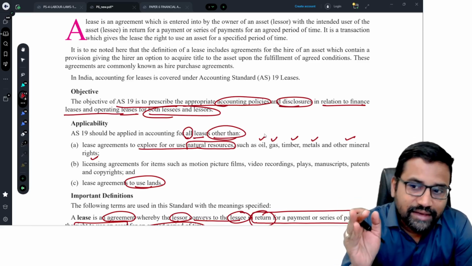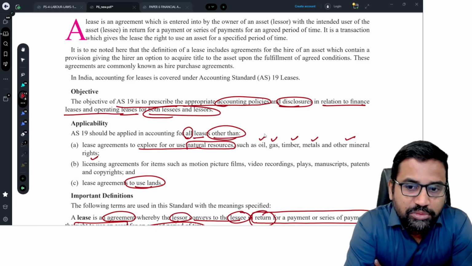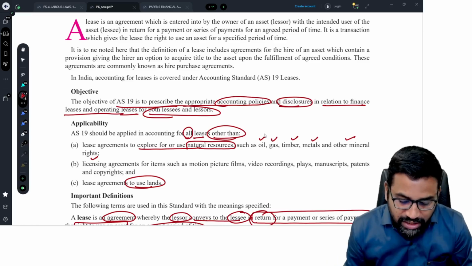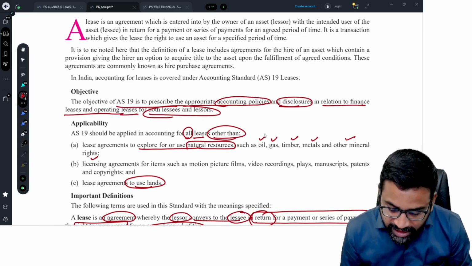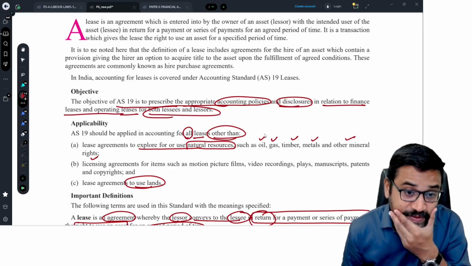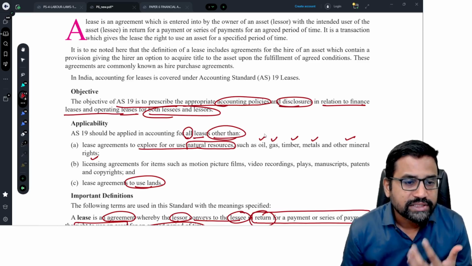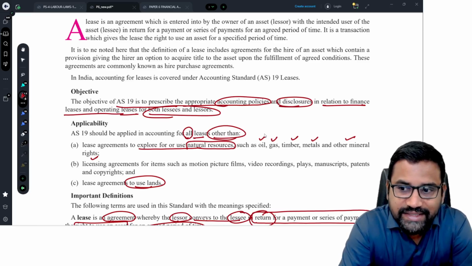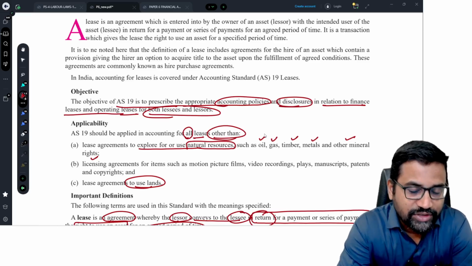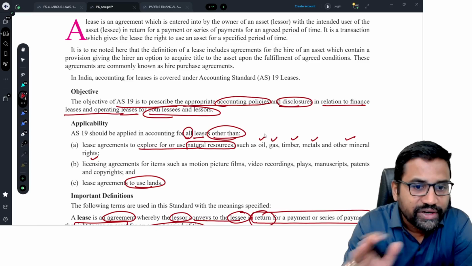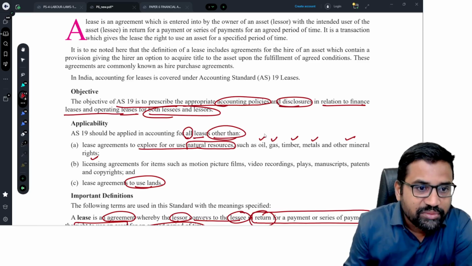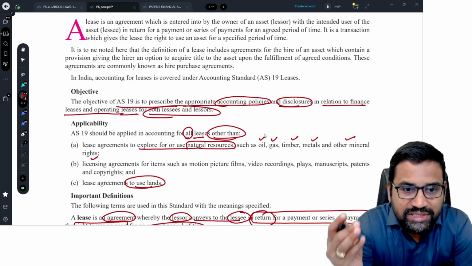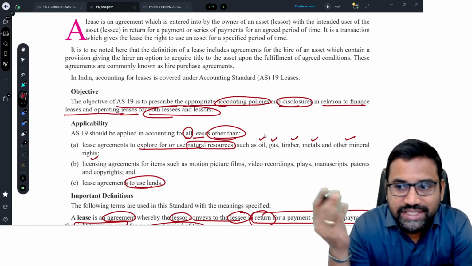You may ask, sir, why AS 19 is not applicable in these situations? See, I told you every standard has its own limitations. For any agreement for exploration or use of natural resources such as oil, gas, timber, metals and other mineral rights, there are certain other guidelines, certain other industrial standards, so that's why this standard is not applicable. When there is a specific standard, go for that.